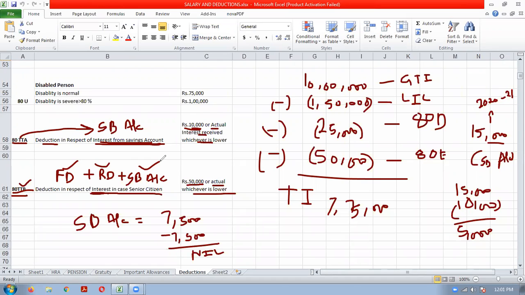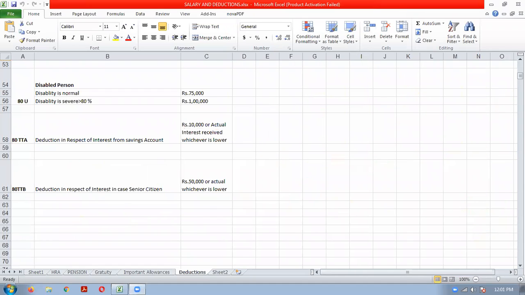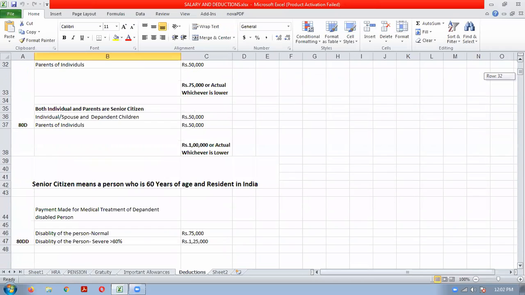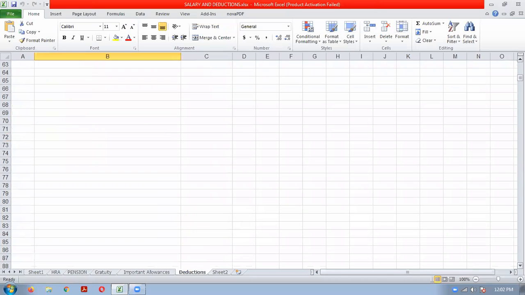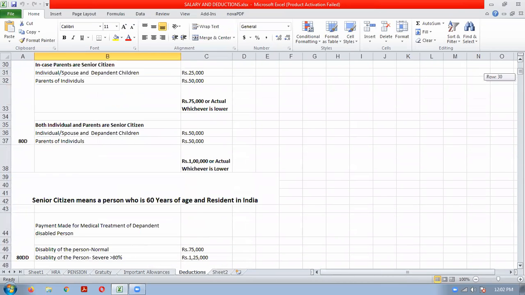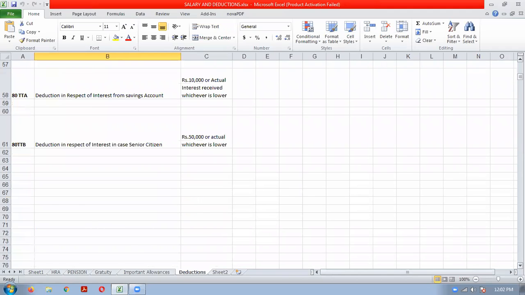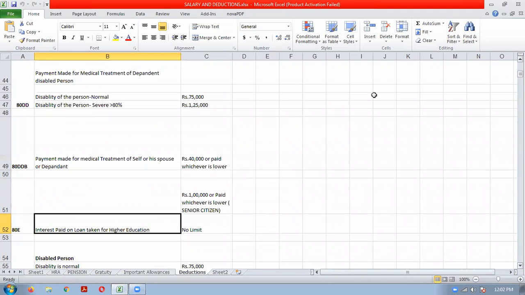So this is the deductions topic. You have to just read this chart properly. Okay, I will be uploading it in the Google Classroom. You have to go through this chart very properly, because from this definitely MCQs will be coming in the exam. Okay, and it is scoring also. Nothing you have to do. You have to just remember this section, what that section is about, and the limits. Clear everybody? This much, everybody?